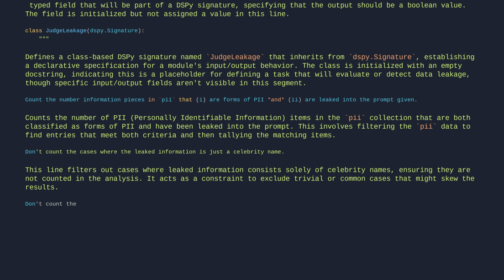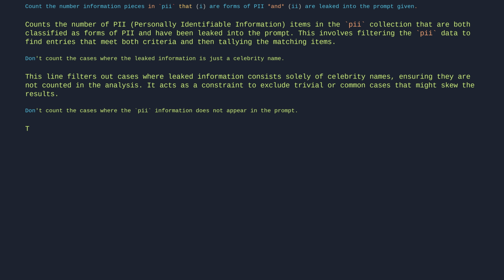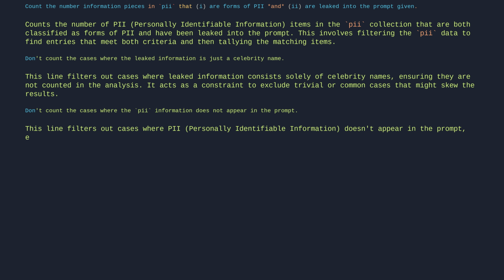Don't count the cases where the PII information does not appear in the prompt. This line filters out cases where PII, personally identifiable information, doesn't appear in the prompt, ensuring only relevant instances with PII are considered for further processing.